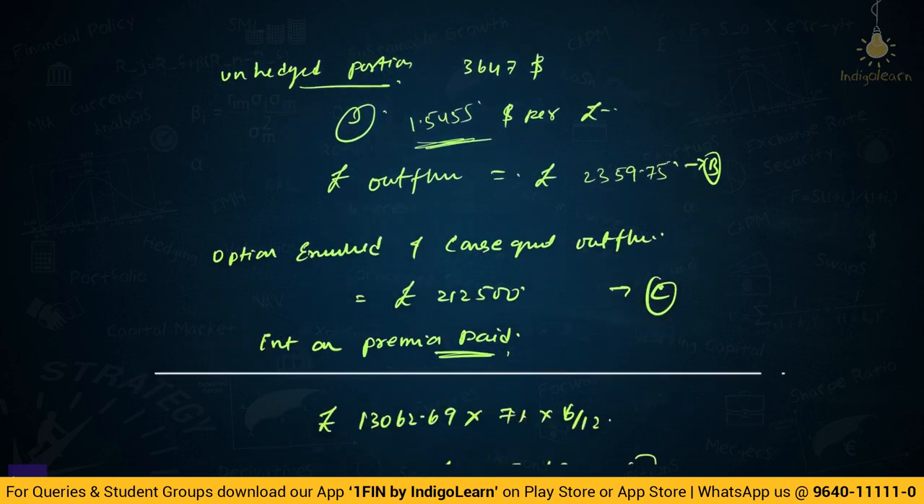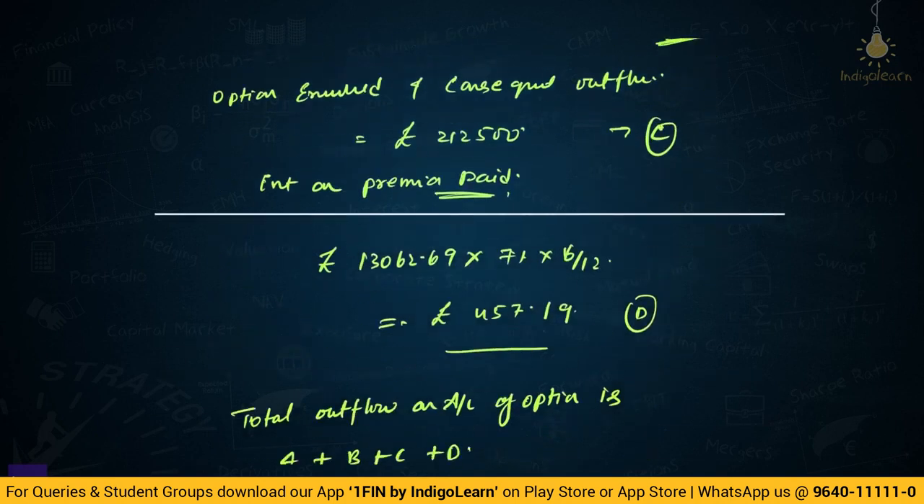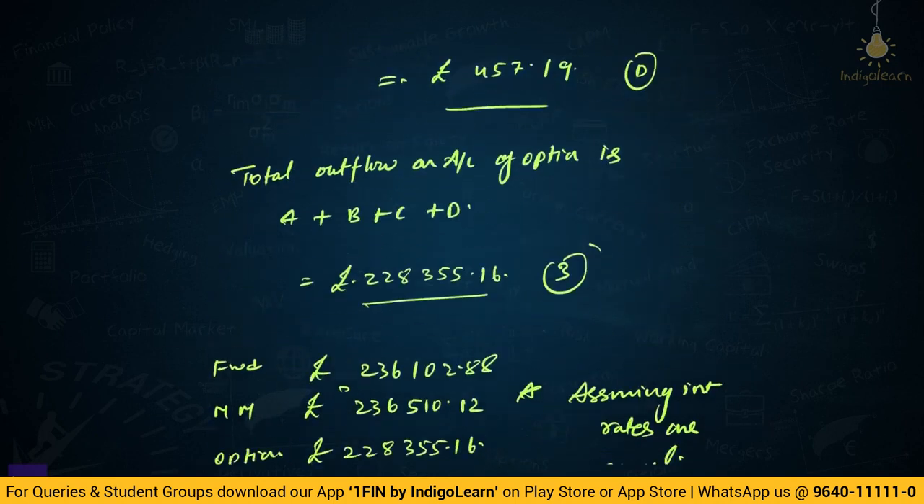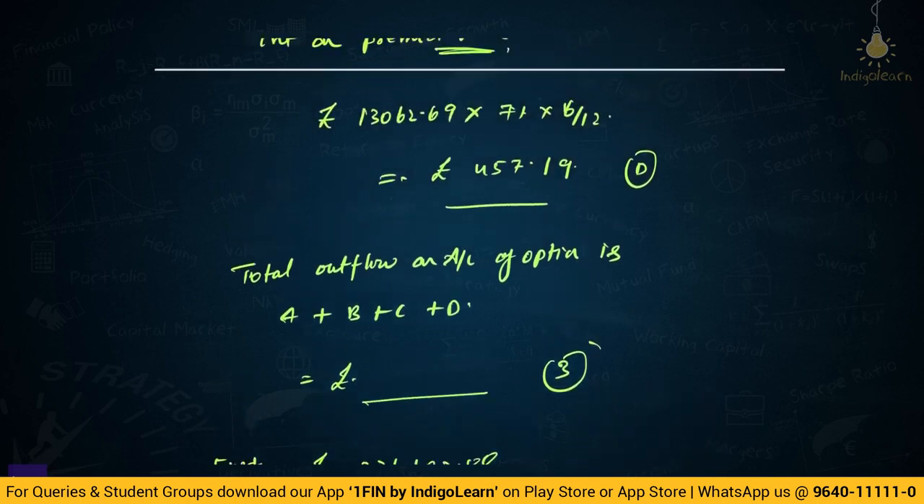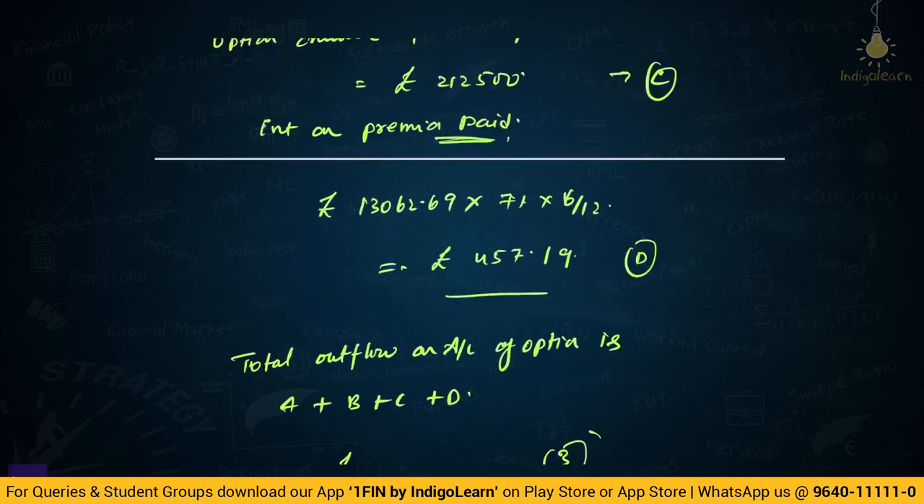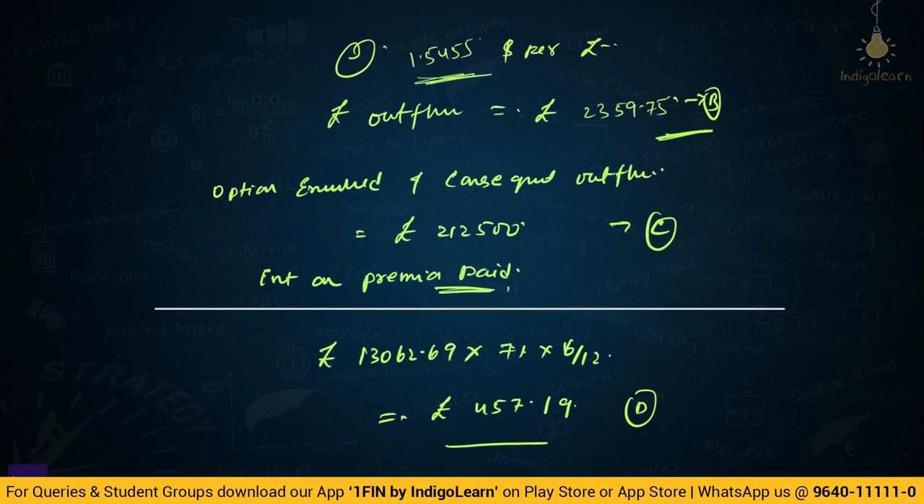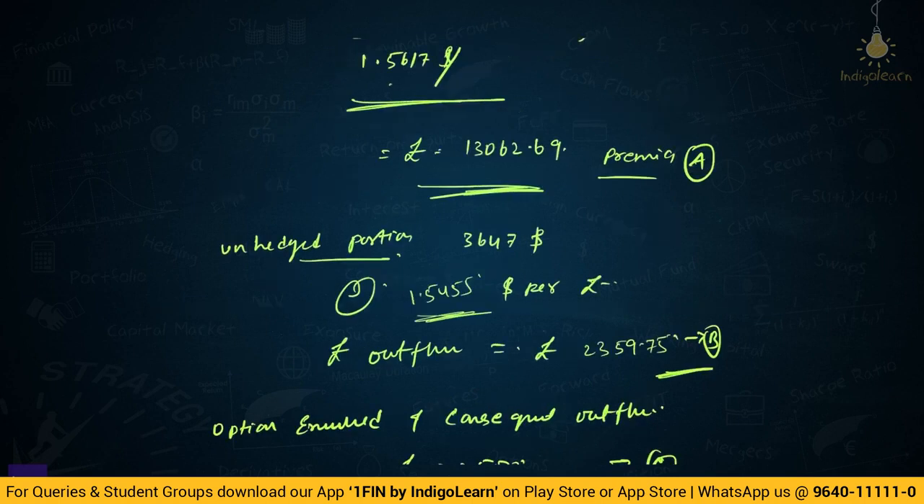You get 2359.75. Now, since this number B has changed, when you do the total, this total will also change. So, what will this total now be? This total will now be pounds. Let me add these numbers: 2359.75, then 457.19, then 212,500, then part A, which is 13062.69, which is the premium.